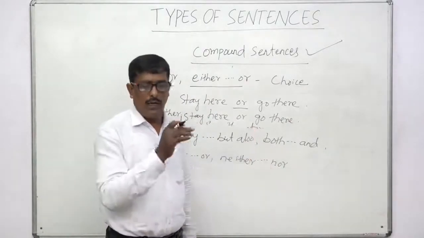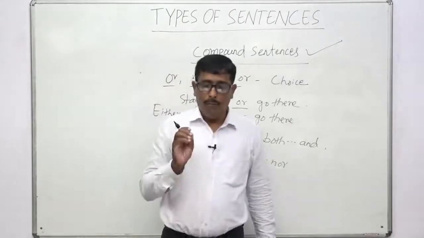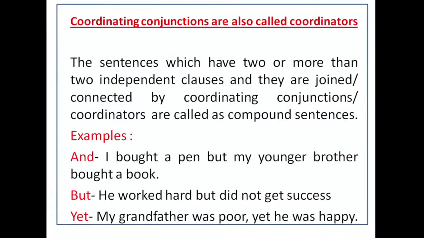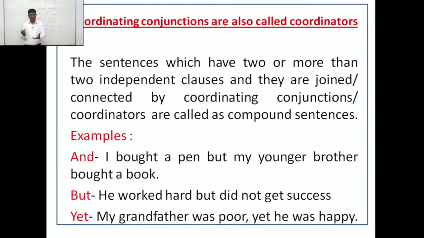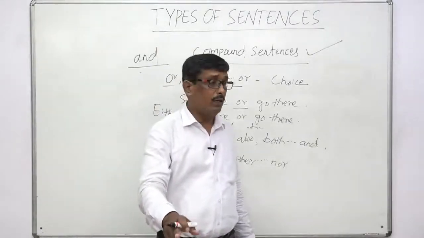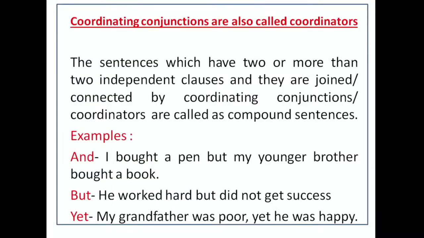Okay, you see examples one by one. I bought a pen, but my younger brother bought a book. You see, completely it is a clause and it is also a clause, independent clauses. And where there are two independent clauses, we can easily combine by using what? But, and by using and. Sorry, instead of but we can use and. There we cannot say but, you have to correct it. I bought a pen and my younger brother bought a book.